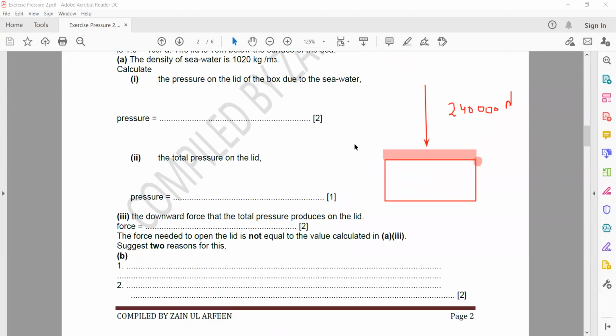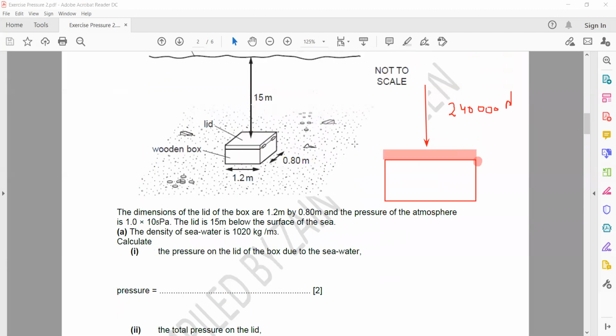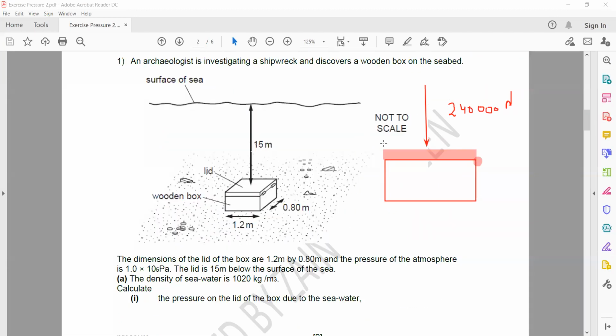Now, in the question, if we want to open this box underwater, the force needed to open the lid is not equal to the value which we calculated. According to theoretical value, if the force acting on the box is 240,000, so I should also apply a force of 240,000 so that I can open this box. It will be a bit more than 240,000. The theoretical assumption is the force required, like if I want to lift an object, the force is equal to weight of object.